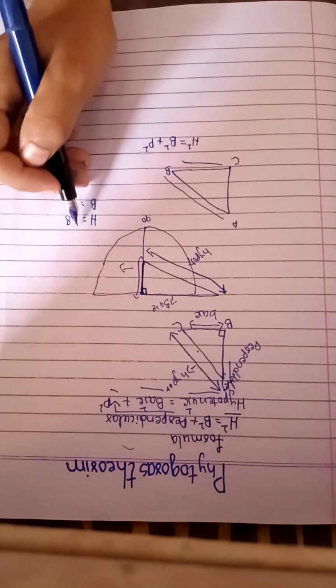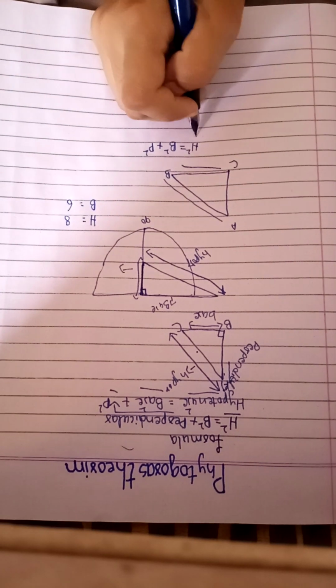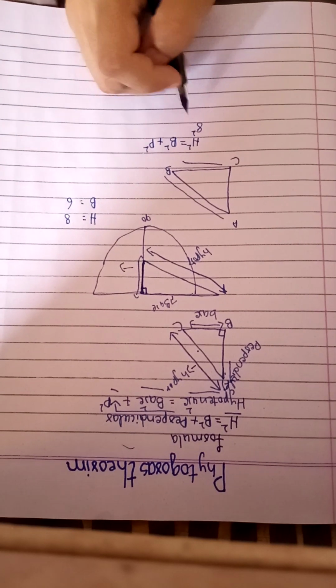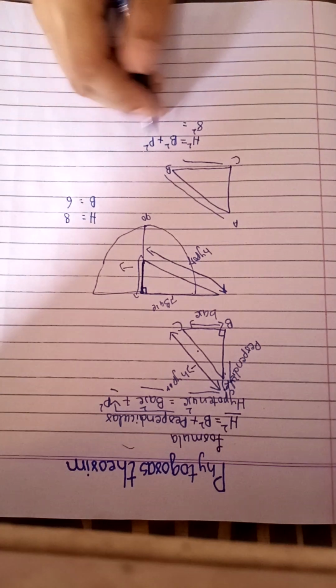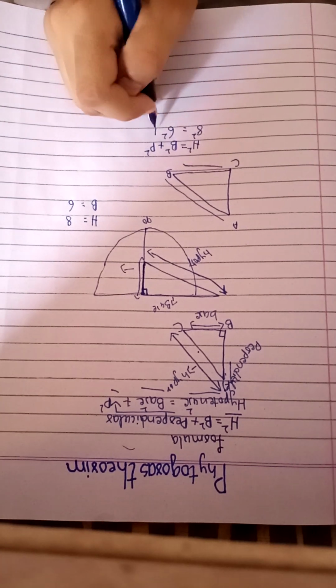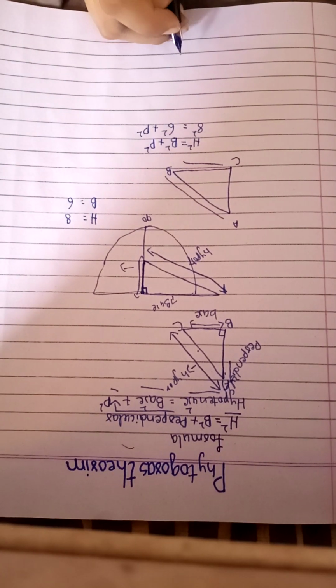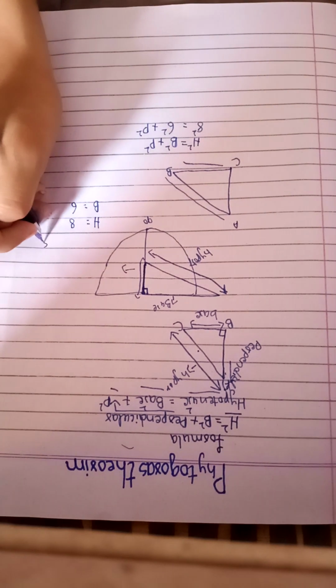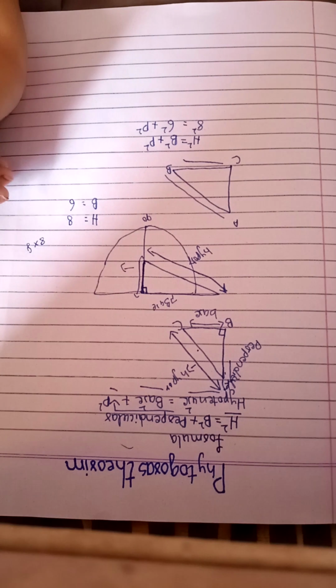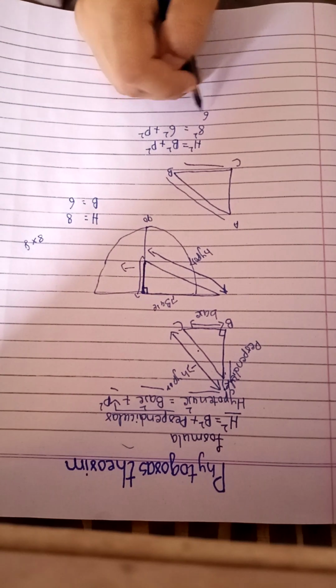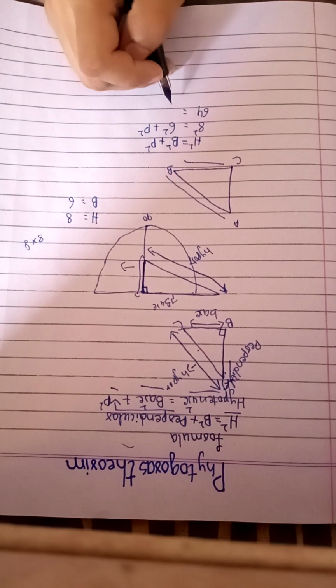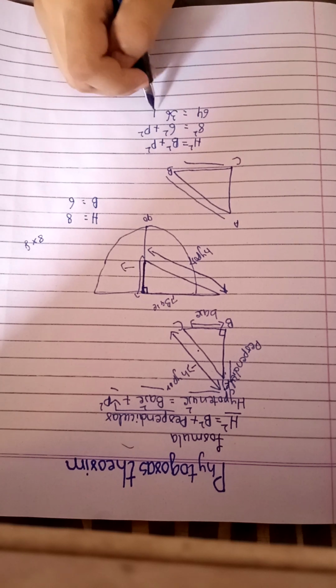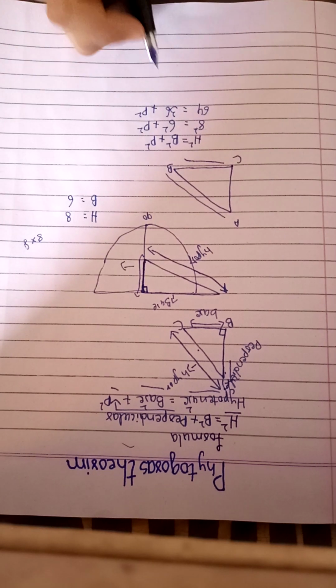Now 8 square, we will write it, it is important. Base is 6 square. So 8 multiplied by 8 is 64, is equal to 6 multiplied by 6, which is 36, plus perpendicular square.